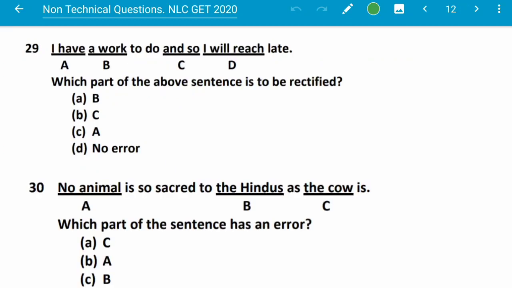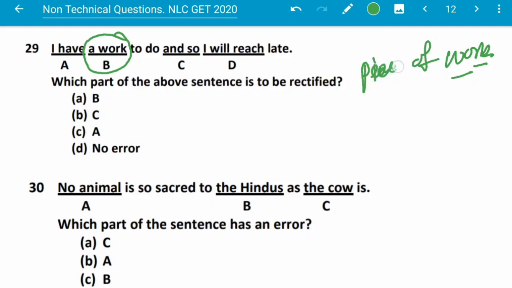I have a work to do and so I will reach late. So which part of the sentence is to be rectified? That means which part has error. So in this question, which part has error? So here a work is given in the part B. So this should be a piece of work. Piece of work. This should be a piece of P-I-E-C-E, piece of work. So here option part B. Part B means option A.